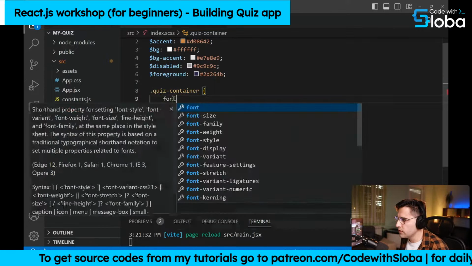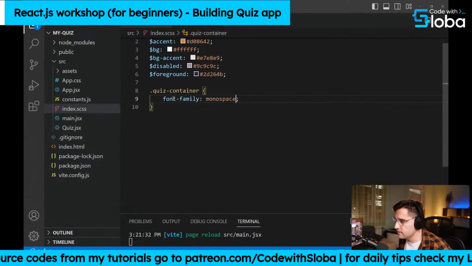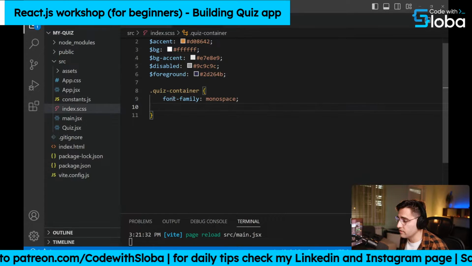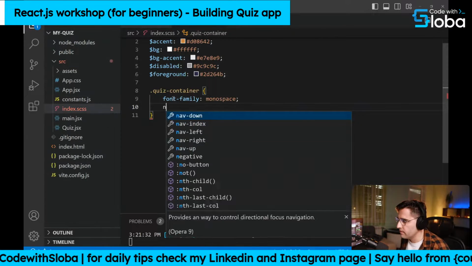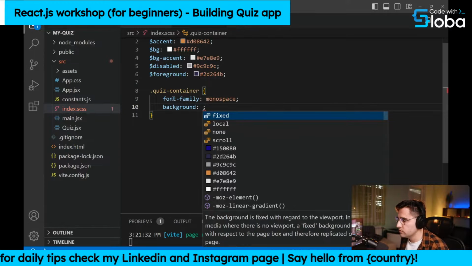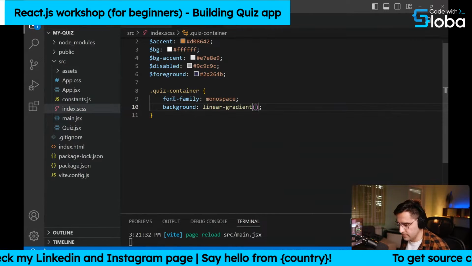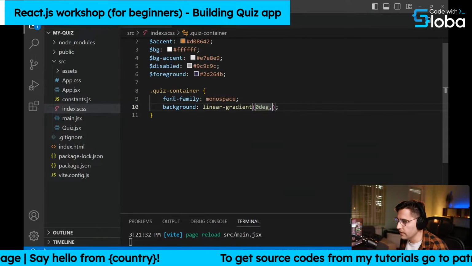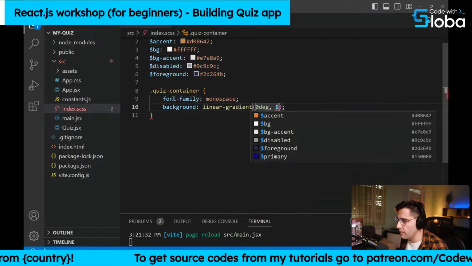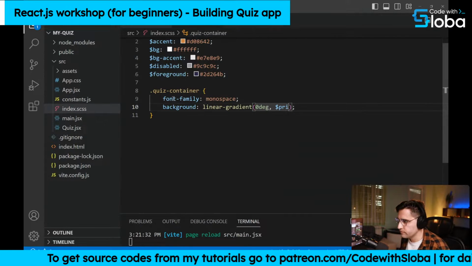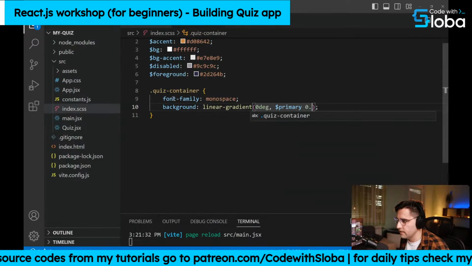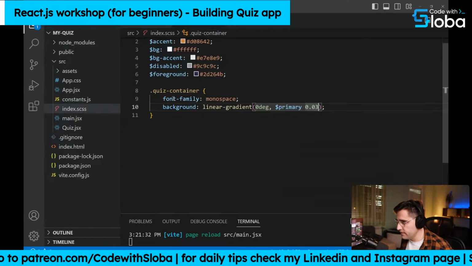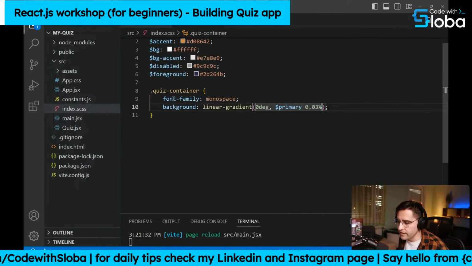So here, first, I want to add a font family, monospace. Now I want to add some background, and I want to make like a linear background, so with a gradient. So let's add a background to linear gradient. And what I want to add is first 0 degrees. So this is in degrees, which is basically the angle, right? You want your gradient to go. So I want to set the first primary color, primary, and then I want to set 0.0.3%. This is basically how strong the gradient is.